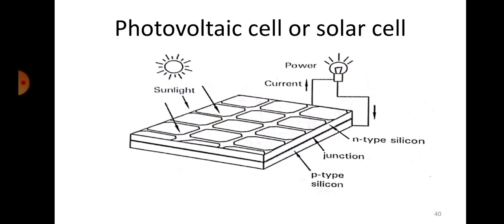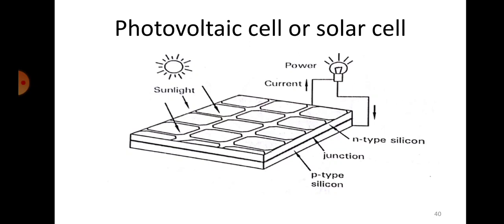Once we provide that energy for the electrons to jump from the n side to the p side, they will be able to produce voltage, that is, flow of current will take place. Now how are we going to provide this energy? This energy is received from solar energy here. This is how a photovoltaic cell works.